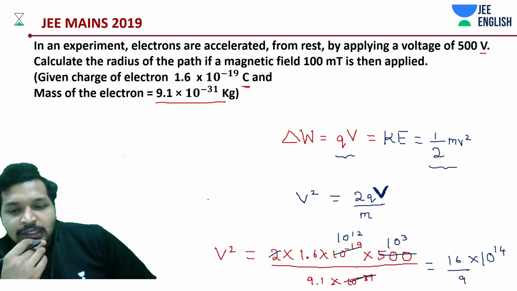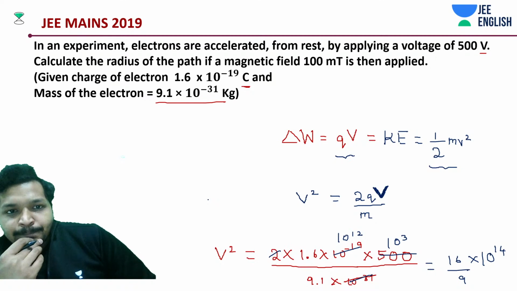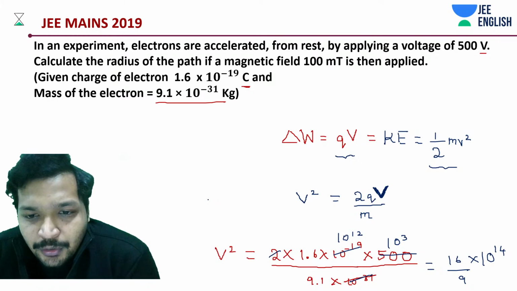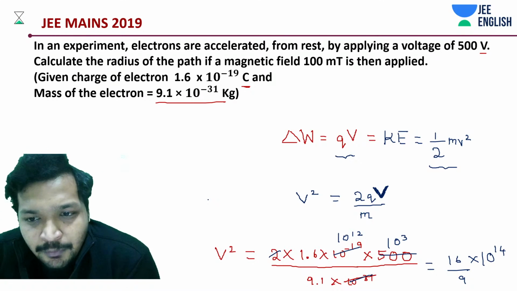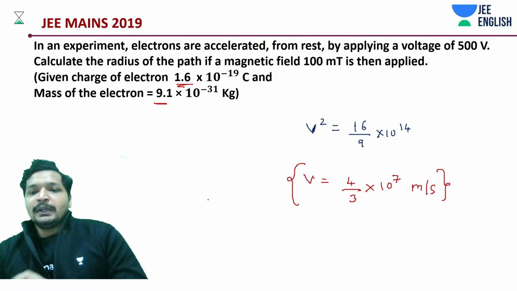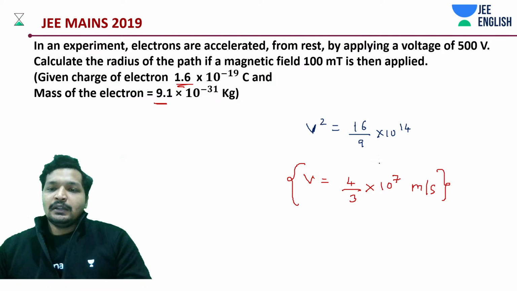Yes, correct. Just a moment, let's check it out. What's going wrong? 10 to the power 12, 10 to the power 3, yes, 10 to the power 14, okay, 4 by 3 into 10 to the power 7. Okay, that's fine.